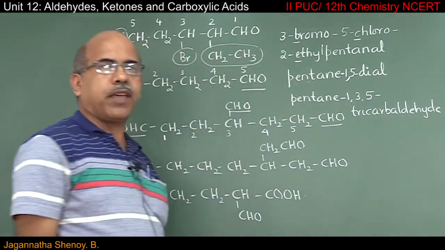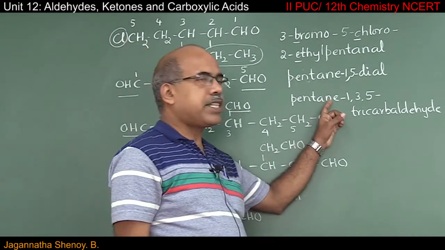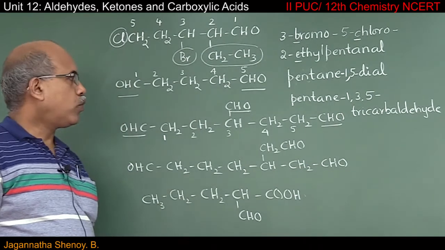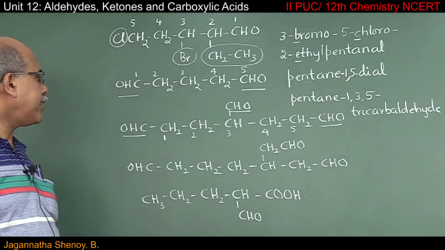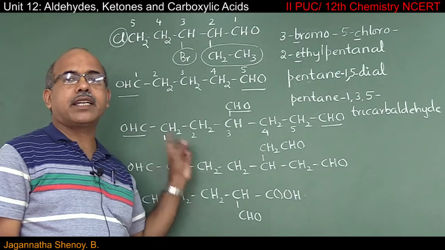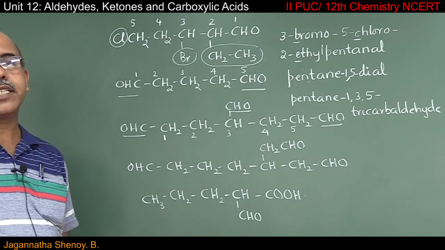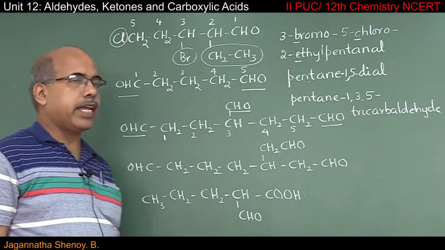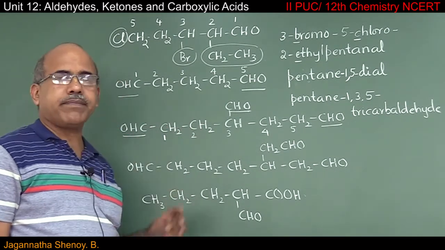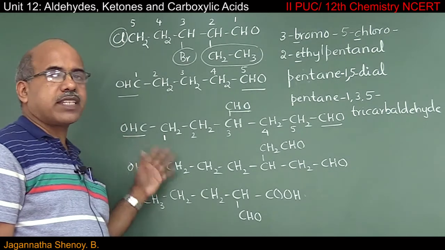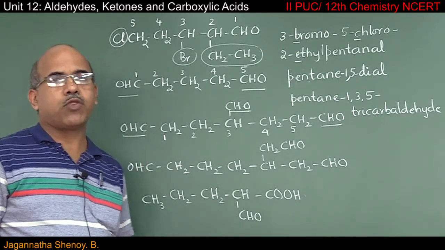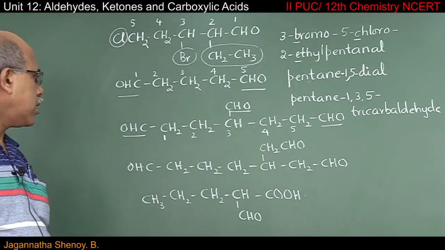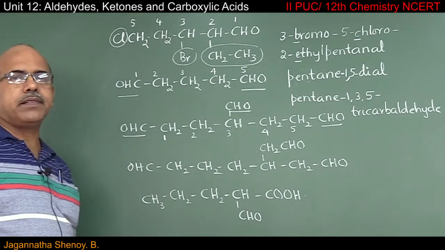So what is the IUPAC name of this compound? Pentane 1,3,5 tricarbaldehyde. So the simple rule is, whenever it is not possible to consider the carbon atoms of all identical functional groups in the main chain, then you have to ignore them, and we have to provide a special name for CHO principal functional group, which is nothing but carbaldehyde. Let's move over to the next example.